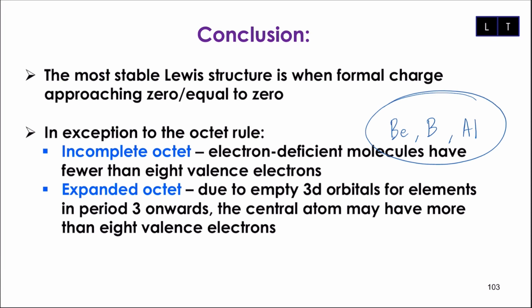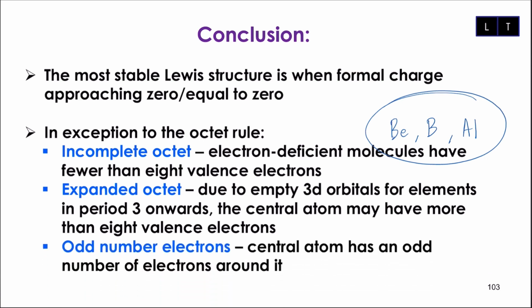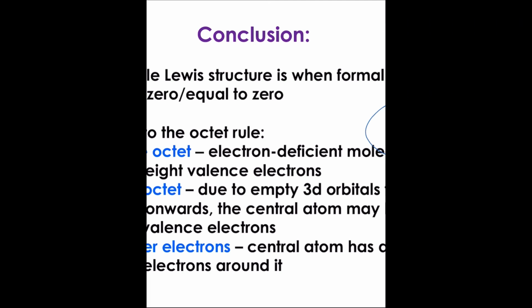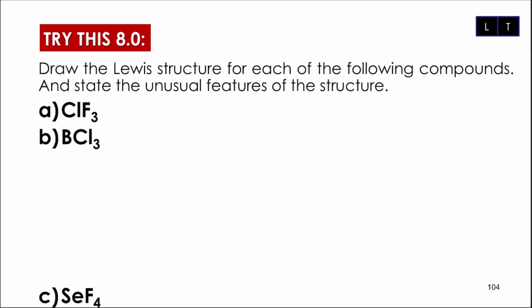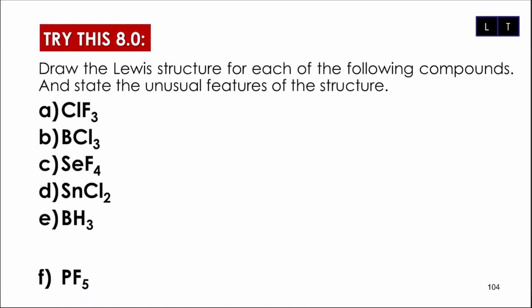And then next one, expanded octet. Only one reason apply to period 3 elements. It is due to the empty 3D orbitals for the central atom. And last one, odd number electron. It means that one case, only central atom has an odd number of electrons around it. And please make sure when you draw the Lewis structure, you make it the number close to the octet configuration, 8 electrons. So please try this exercise so that you can enhance your understanding before attending my tutorial session.